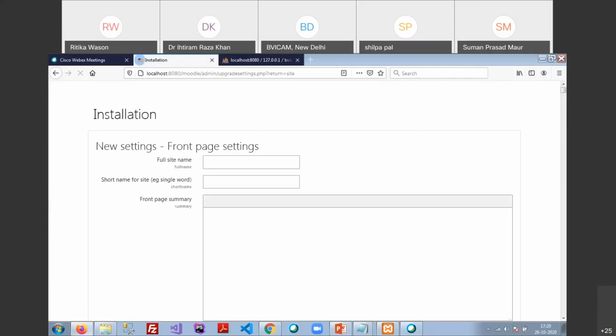Now the front page setting is started. This is the first installation page. What is your full site name? Just for example, I'm creating a website for my institute. So I will type here Bharti Vidya Peeth Institute of Computer Applications and Management, and the single word name, that is B8.